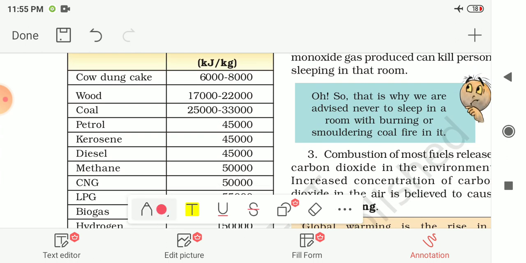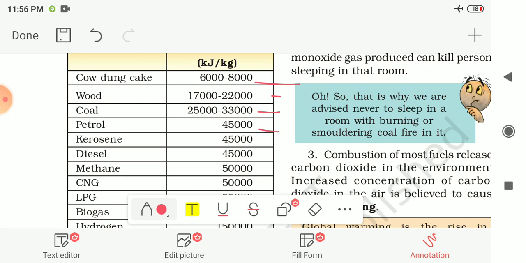The calorific value of cow dung cake is between 6000 to 8000 kilojoule per kg. Next is wood. For it, it is 17,000 to 22,000 kilojoule per kilogram. Next is coal. It is 25,000 to 33,000. Next one is petrol.